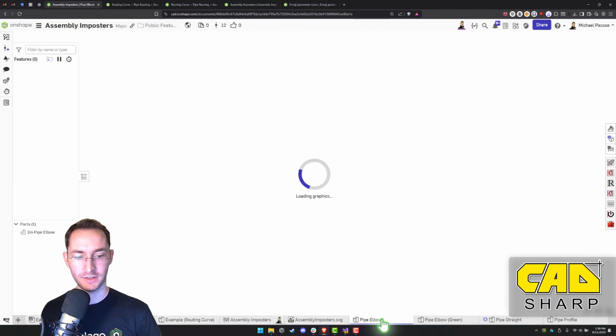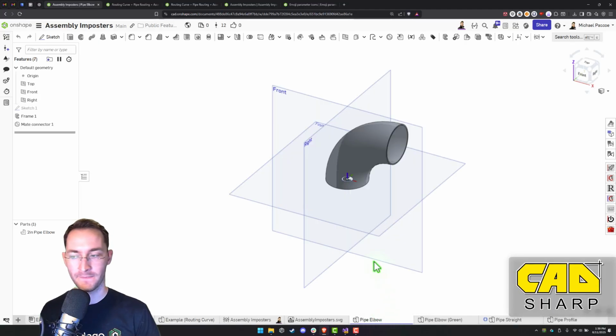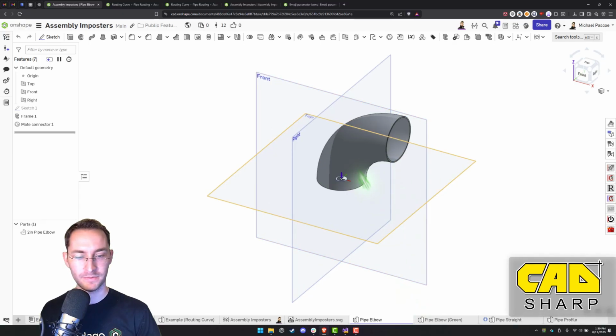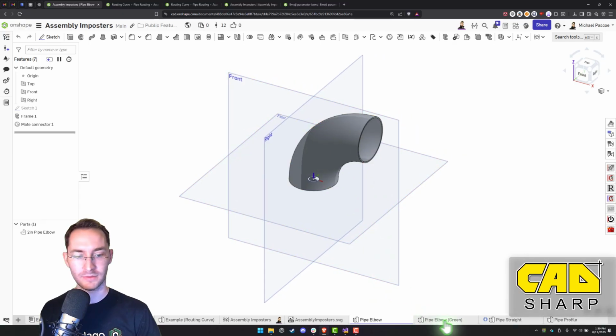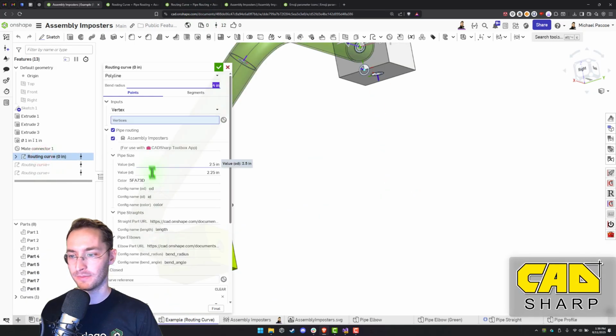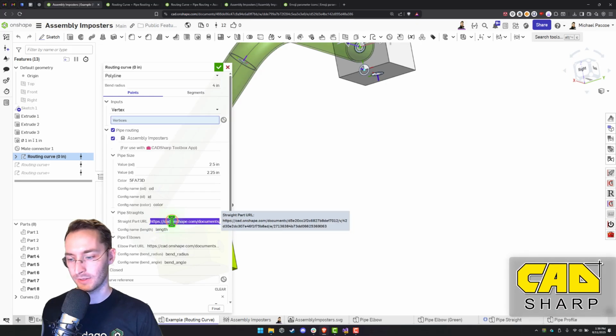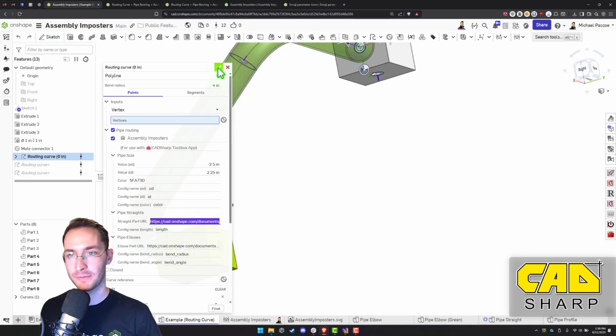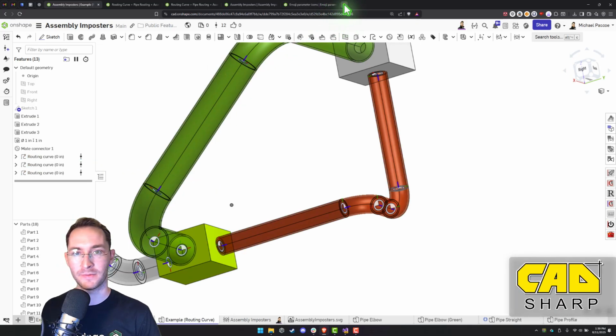So here is a pipe elbow. Oops, that's the wrong one. We want the routing curve. So I'll open this up, grab the URL for the straight pipe, and then let's go there.